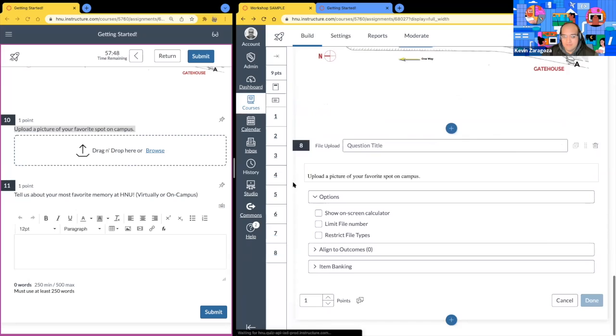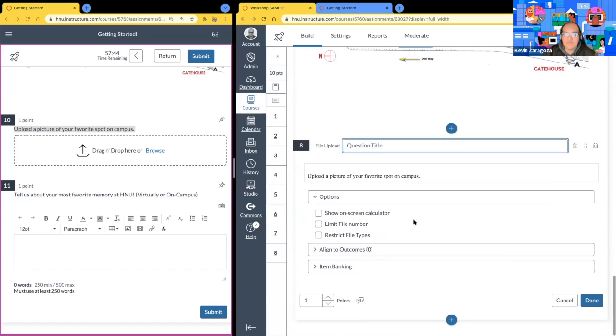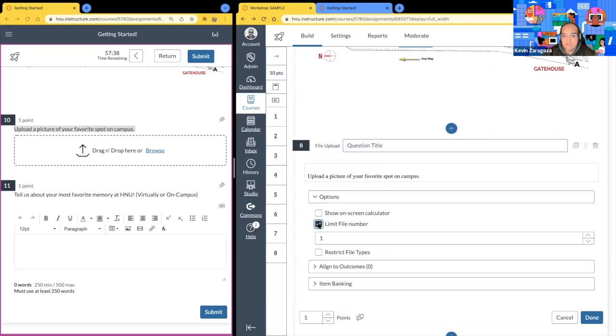And that's it. Our options here at the bottom, pretty neat as well. Show an on-screen calculator, but you also have the option to limit the file number. So if you want the student to upload 2 pictures of their favorite spots on campus, you can go ahead and limit that file. Of course, it wouldn't be 1, it would be 2. If you leave it as 1 and you're requesting 2 images, you'll run into some issues. So we can limit the file number here.